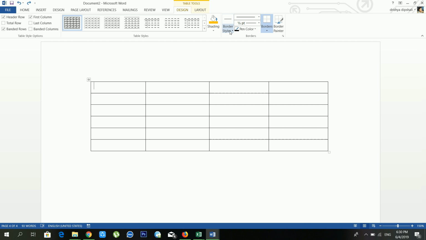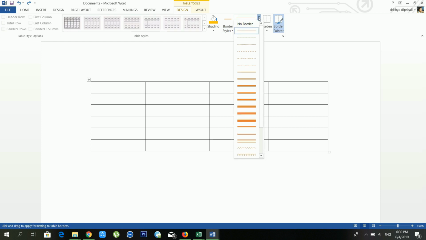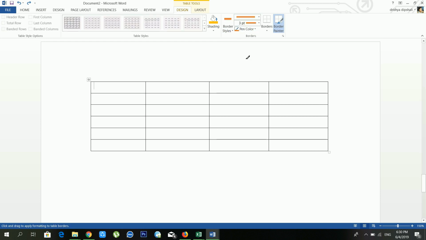Boom. And another is border style. If you want to change the line style, then in that case you have to choose the border style. There are lots of border styles available, and from here you can choose the border size also, and you can choose the border size from here also. And from the pen color you can choose the pen color, sorry, it means line color, and from here you have to just drag it.